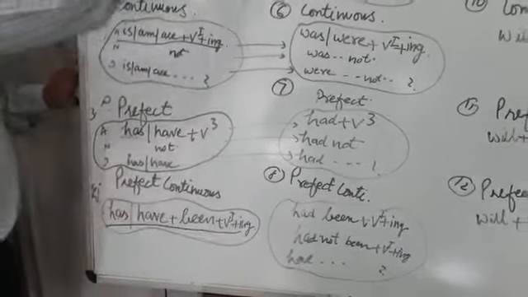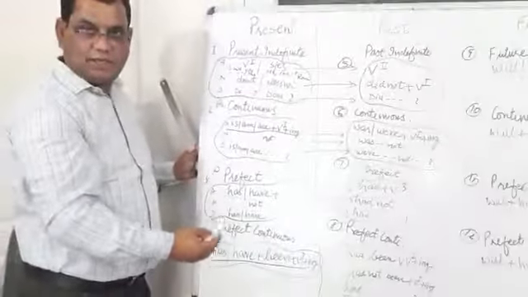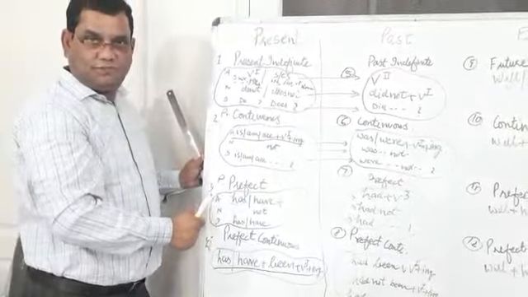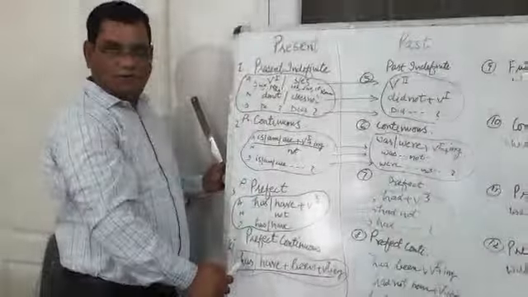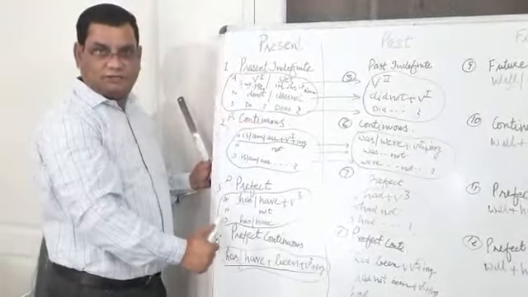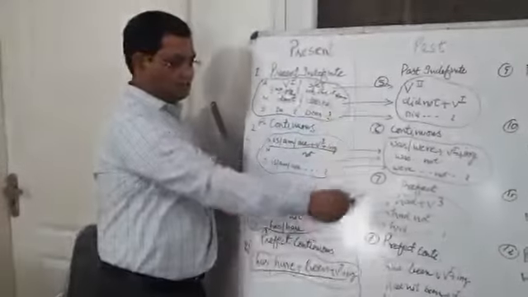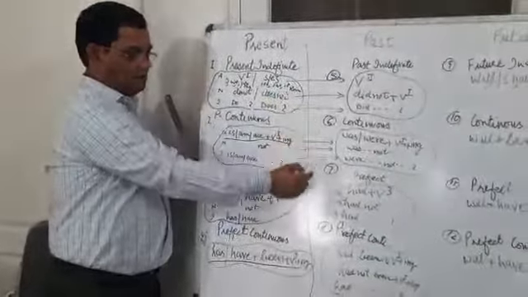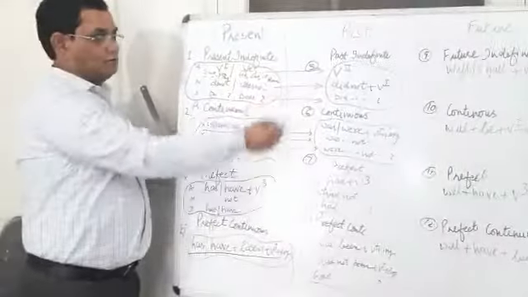I hope that the first 4 forms are understood. And in this small video, you shall try to revise the uses of the 4 forms and you will be well acquainted with the verb forms. In the next video, I will take up the next 4 forms. Number 5, number 6, number 7, number 8, which refer to the past actions.